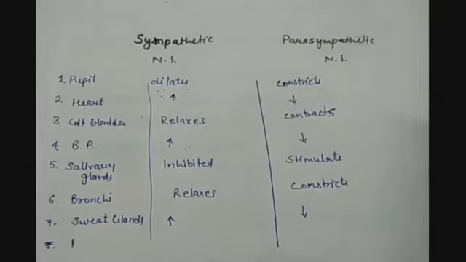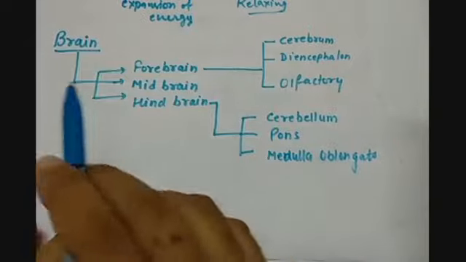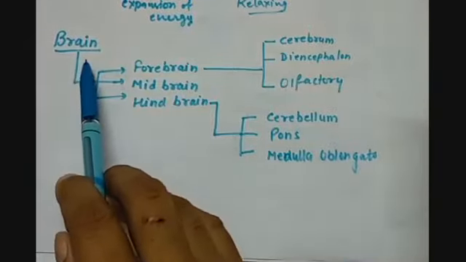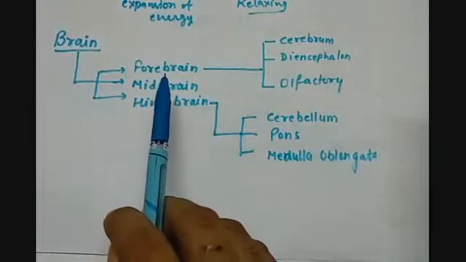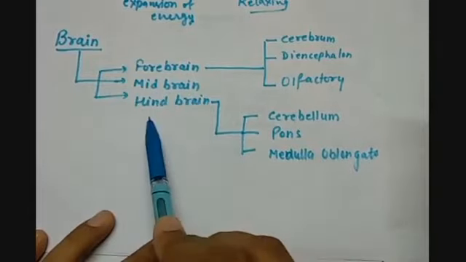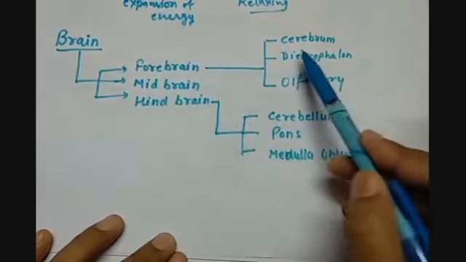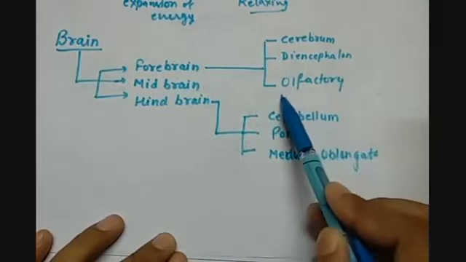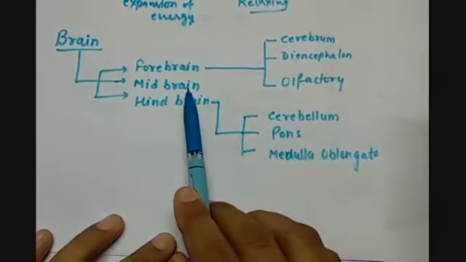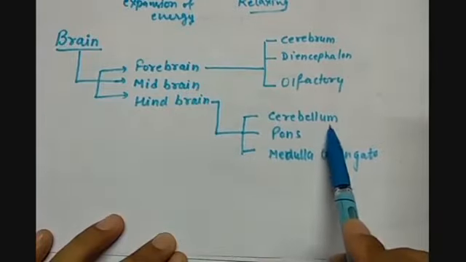Now let us see the central nervous system, which comprises the brain and spinal cord. The brain is the widest and uppermost part of the central nervous system, and it is the thinking part of the human nervous system. It is made up of three parts: forebrain, midbrain and hindbrain. Forebrain is further divided into three parts: cerebrum, diencephalon and olfactory. Midbrain is a single part, and then we have the hindbrain, which is again divided into three parts: cerebellum, pons and medulla oblongata.